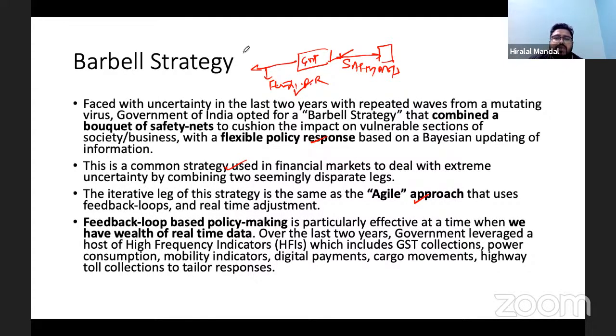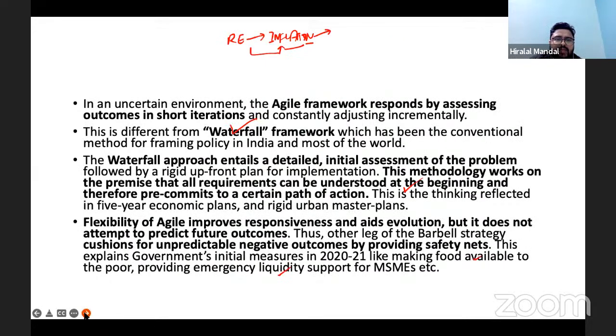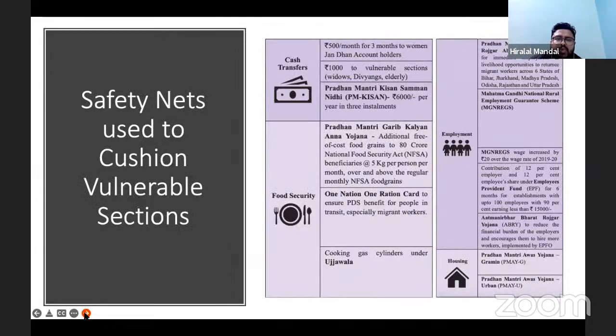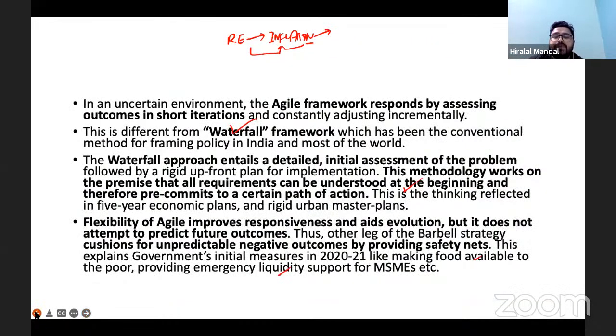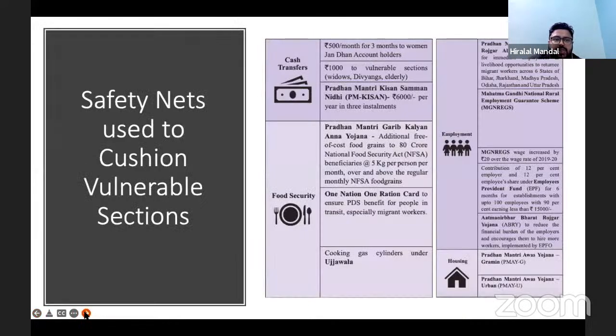All right, good. So now let us move on to understand a few more things. Safety nets: what are the safety nets? What are the various steps that the government of India took in terms of providing the safety nets? So what are the safety nets that have been adopted? Some of the steps are, these are some of the steps.